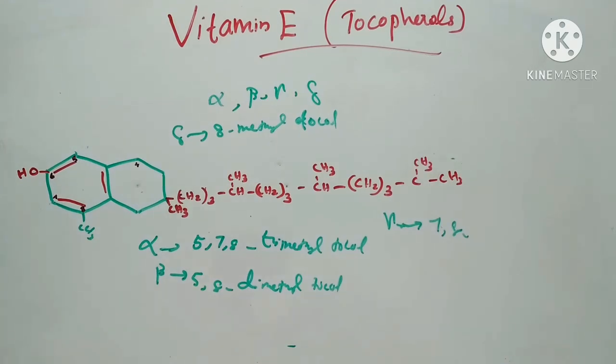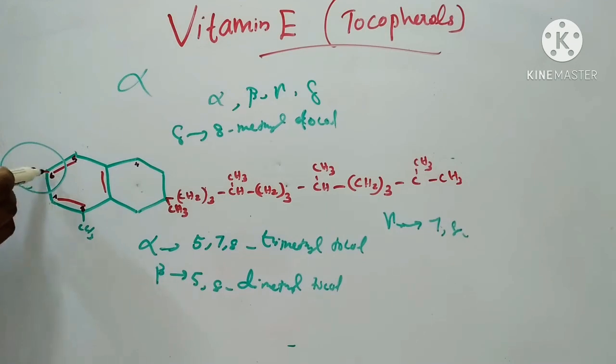Of all the tocopherols, alpha tocopherol is the most active in vitamin E activity. The presence of the phenolic OH group on the 6th position, that is the 6th carbon of the chromane ring, is the most important group for its antioxidant activity. Next, we will see dietary sources and recommended allowance.